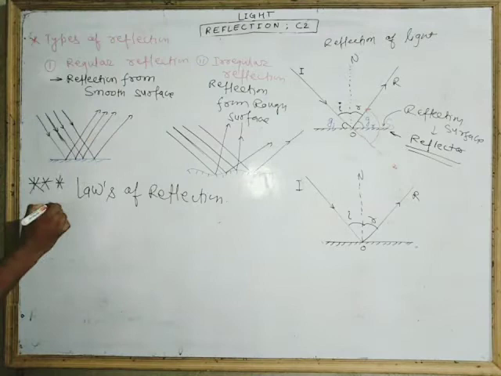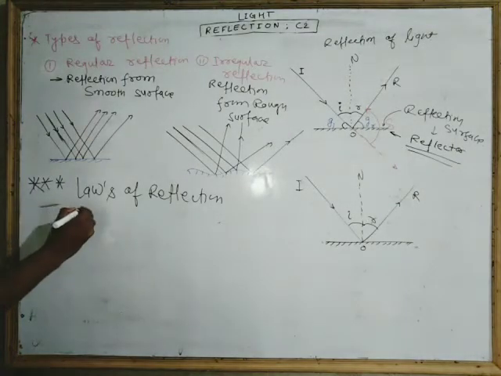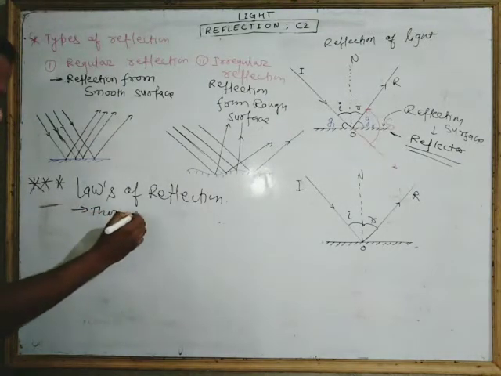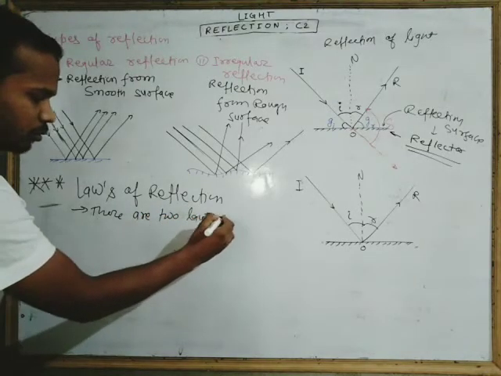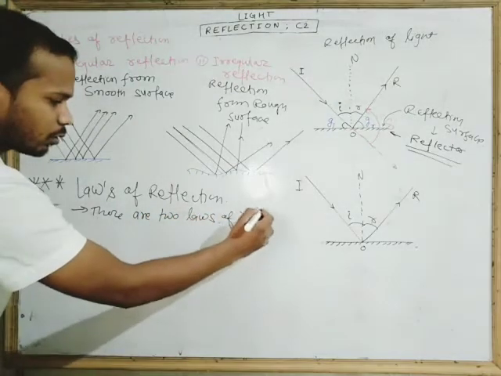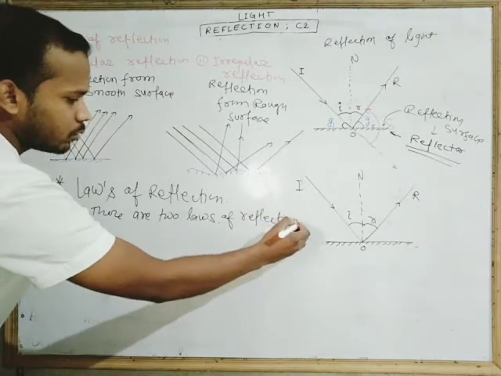First law. There are two laws of reflection.